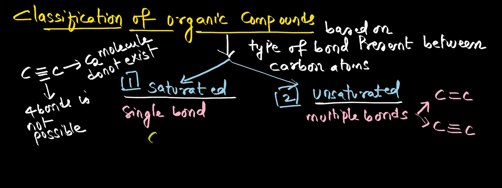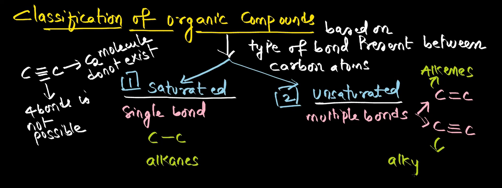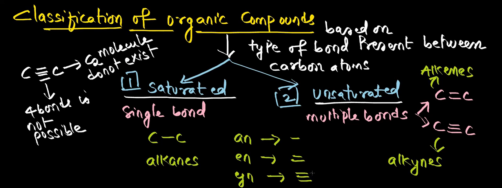Carbon to carbon single bond compounds are generally called alkanes, carbon to carbon double bond compounds are generally called alkenes, and carbon to carbon triple bond compounds are generally called alkynes. Here ane stands for single bond, ene stands for double bond, and yne stands for triple bond. One more important point, they are all a part of hydrocarbons. That means they have only carbon and hydrogen.